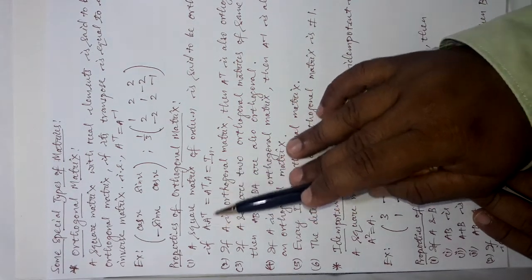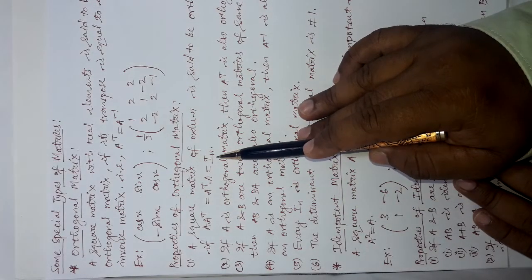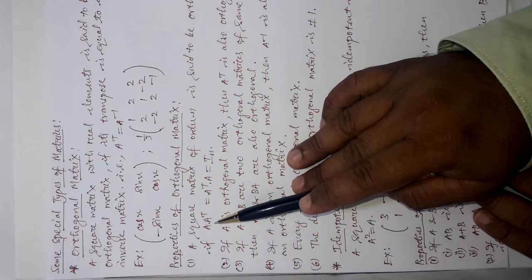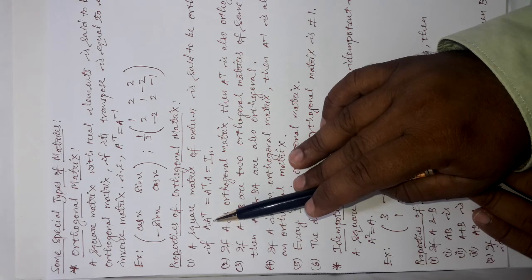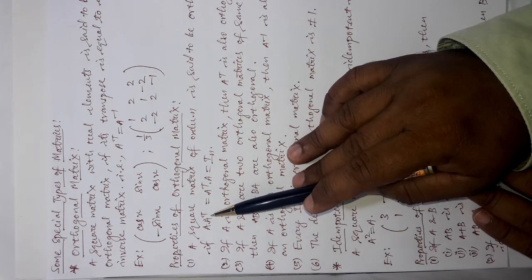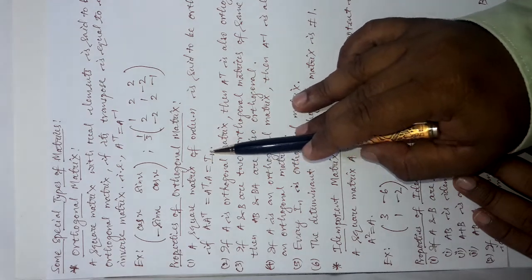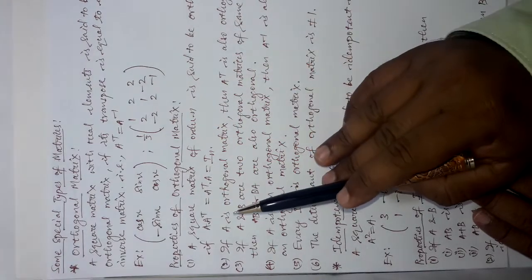This can also be used as the definition of an orthogonal matrix. That means an orthogonal matrix is a matrix where you multiply that matrix with its own transpose and you get the identity matrix of the same order. That type of matrix is also called an orthogonal matrix.